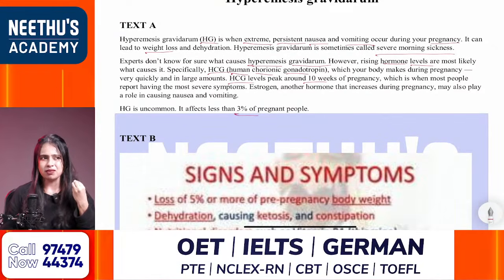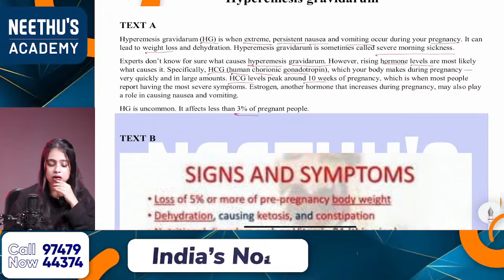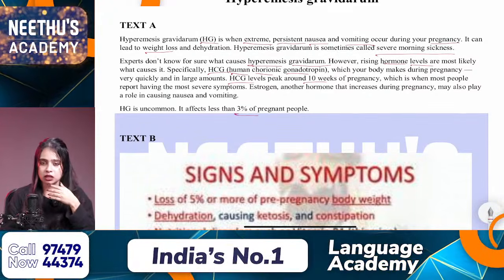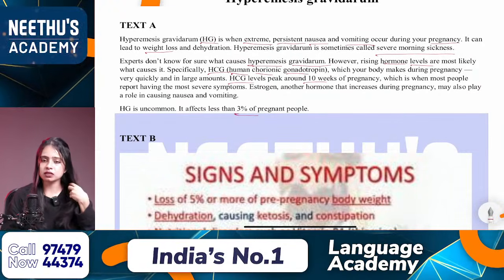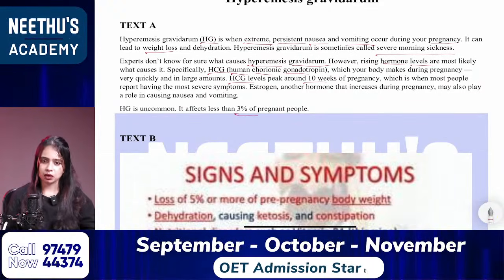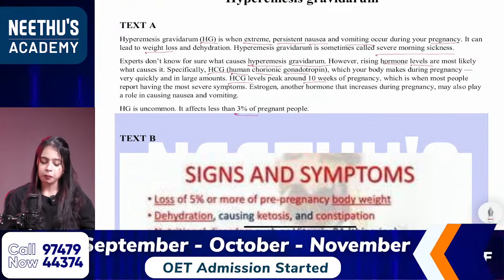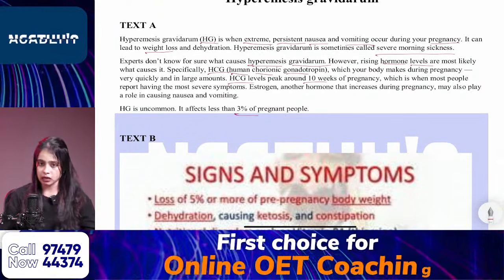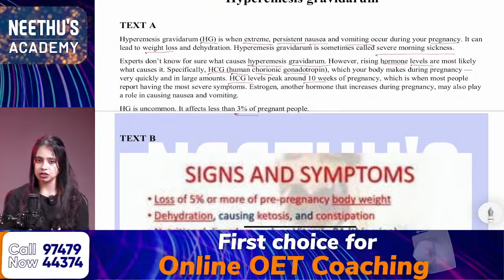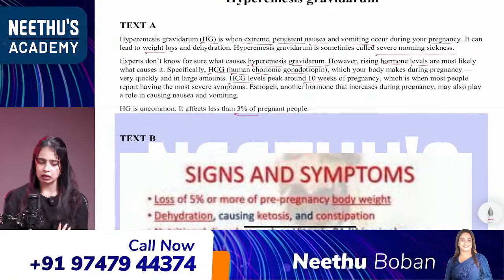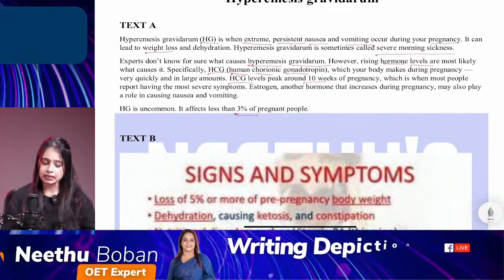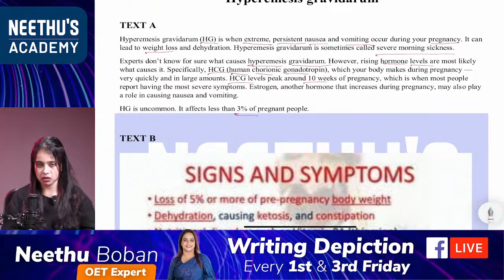See, when you mark keywords, how will you know that these are the keywords? These important words, okay, so for that I'll give you some details about the keywords, and you can mark all the headings. So there is no heading mentioned here, so no need to mark anything. Subheading. Any subheadings mentioned? No subheadings mentioned.